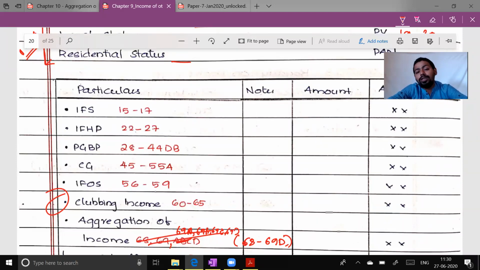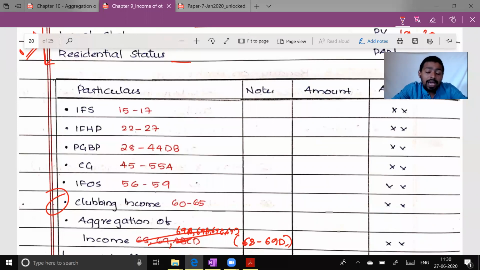Section 24 talks about deductions. There are 2 deductions under house property. Section 24 clause A, standard deduction 30% of NAV. Section 24 clause B, interest on house property: if it is LOP or DLOP, no limit. If it is SOP, the maximum limit will be 30,000 or 2 lakh rupees as the case may be. Section 25 talks about if you pay interest outside India without deducting TDS, then 100% deduction will be disallowed.